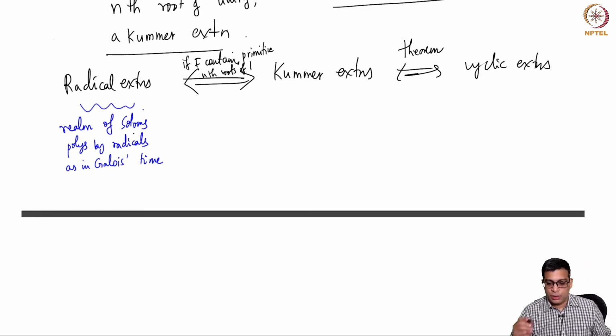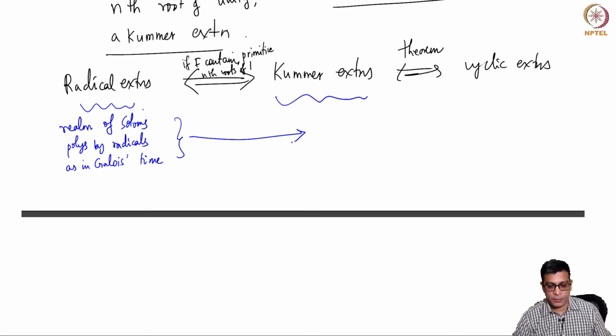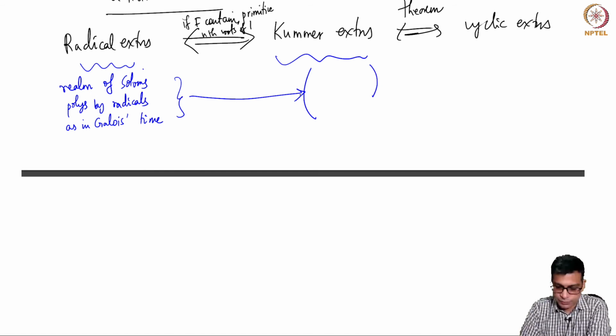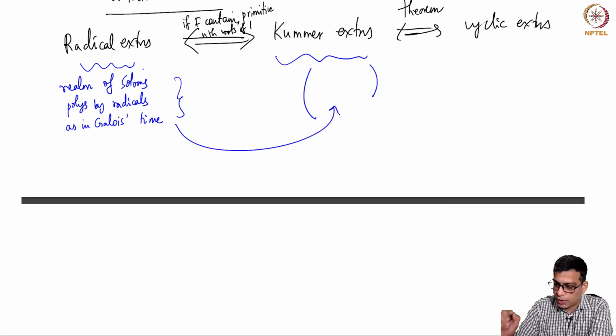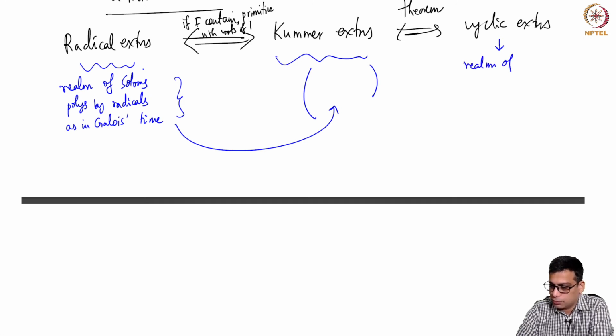Right? And this is of course the same thing. This is like this because F contains primitive nth roots, but most of the time it will not, right? Because Galois was interested in solving polynomials over Q, which will not contain them. We will know how to address that later. So this is same as this. But this is not done by brute force, this is in the realm of group theory.